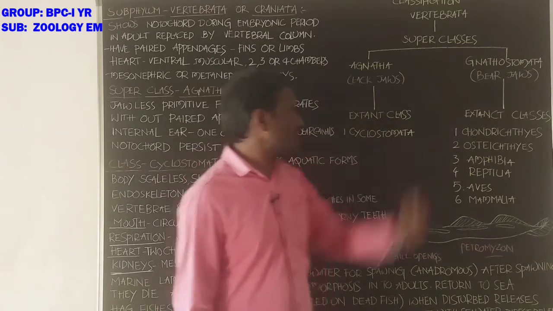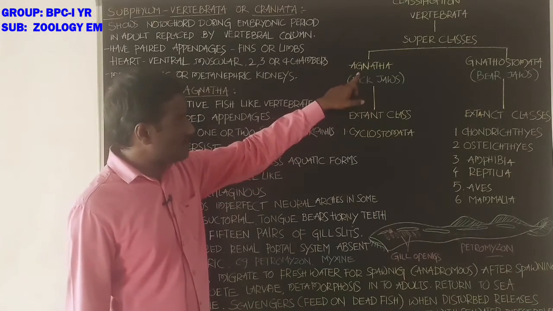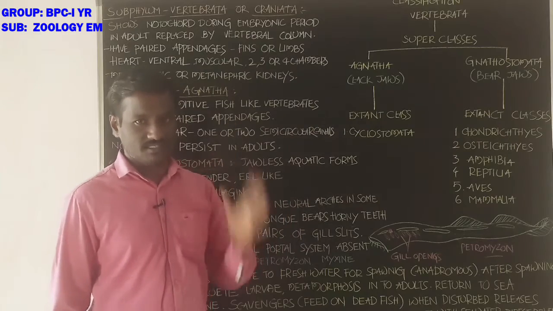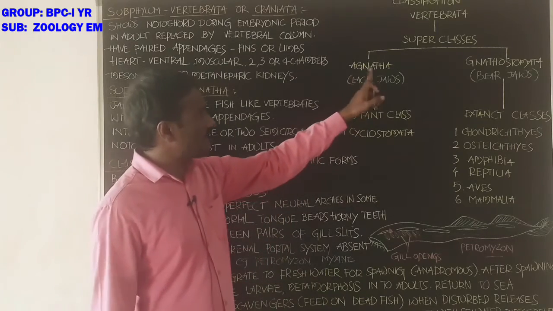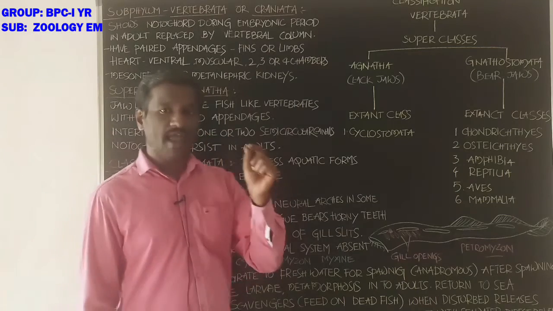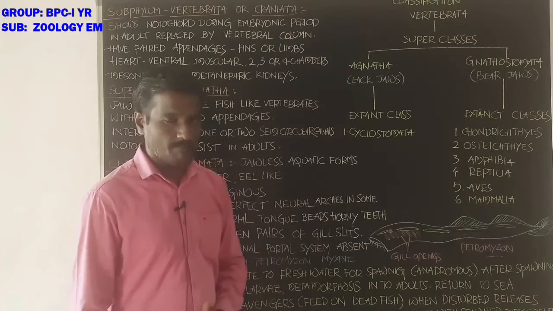Bear jaws. Students, Agnatha, the superclass, divides into 2 classes. One is Ostracodermi, second one is Cyclostomata.